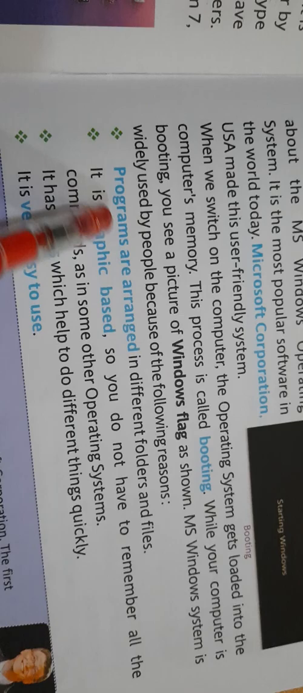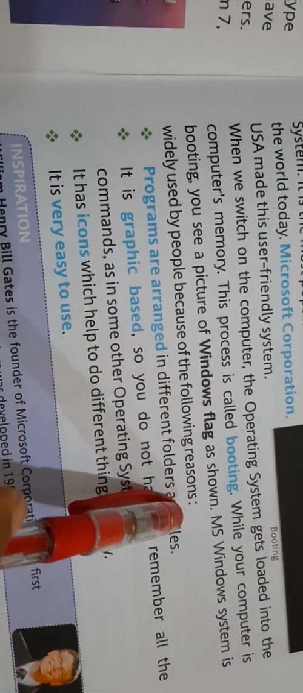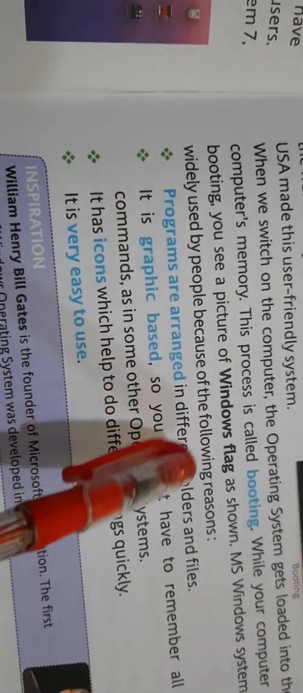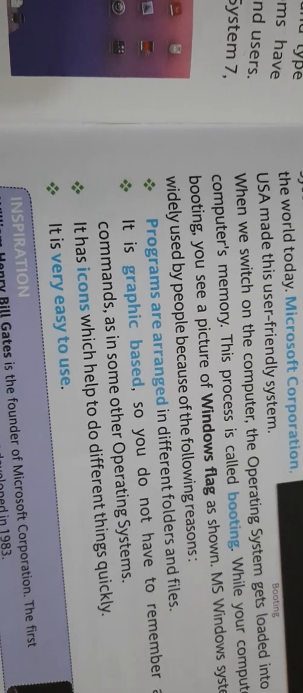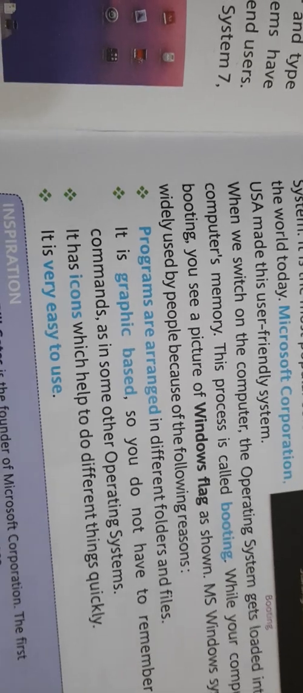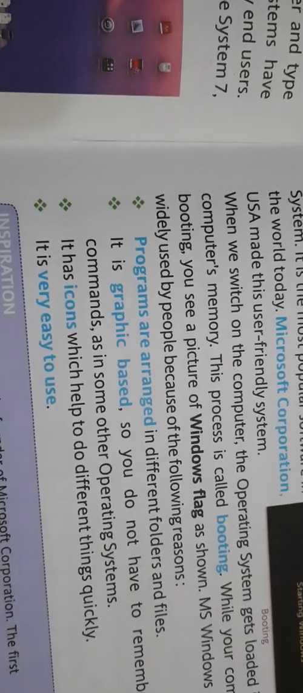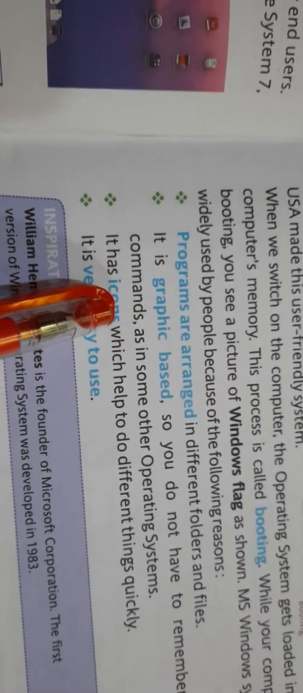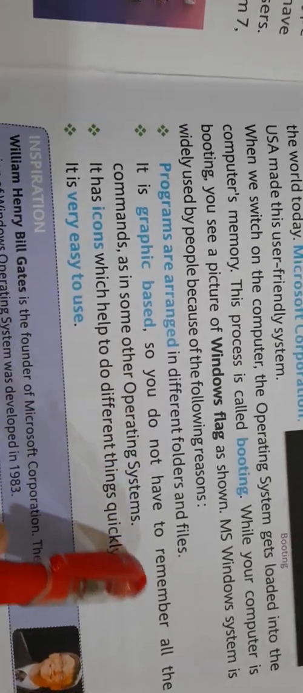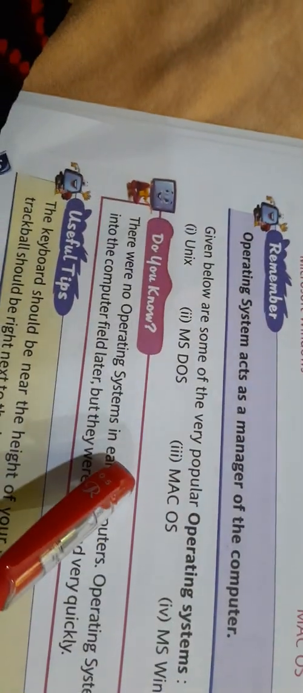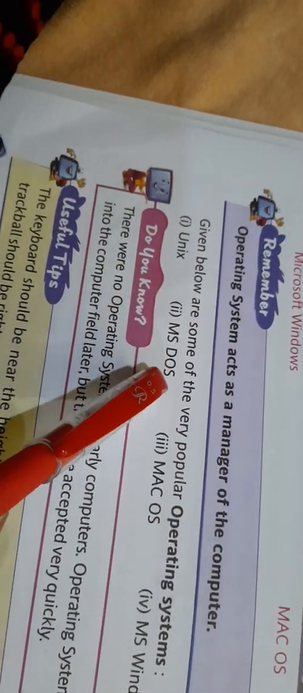MS Windows system is widely used by the people because of the following reasons. Why do we use it and why is it so famous? Because programs are arranged in different folders and files, and they all have a specific name and picture associated with them, which we know as icons, like Paint, MS Word, etc. Then it is graphic based, meaning it is pictures based, so you do not have to remember all the commands as in some other operating systems like MS-DOS, disk operating system.